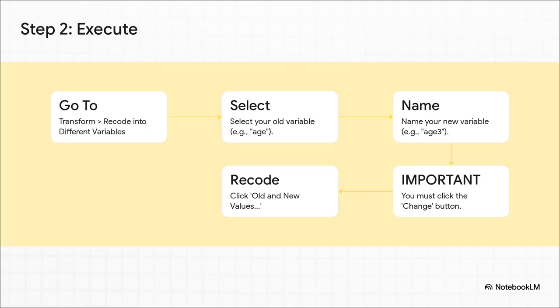Okay, time to execute. Step 2, we're going to stick to our golden rule, so we're going to recode into a different variable. You'll pick your original variable, then you've got to give the new one a name. We're calling ours age 3, since it'll have 3 categories. Now don't miss this part, it's so important. You have to click that change button. That's what locks in the new name before you can move on.